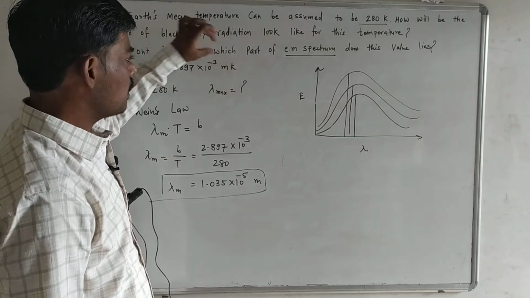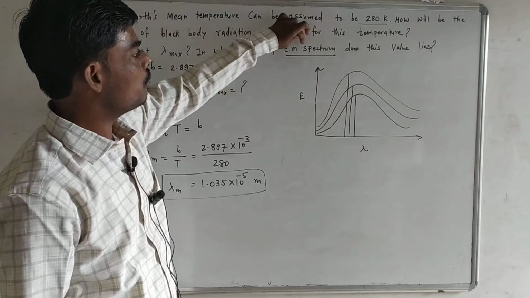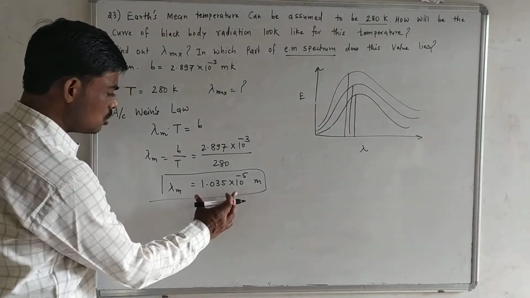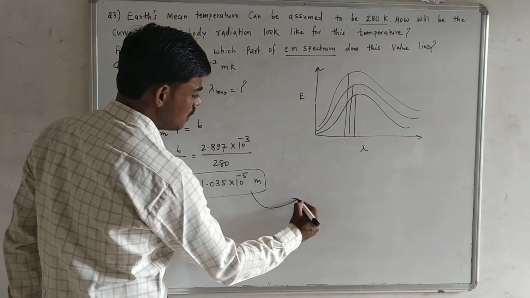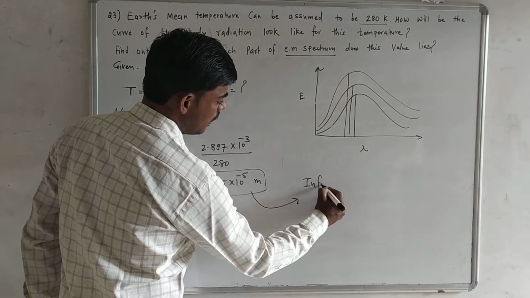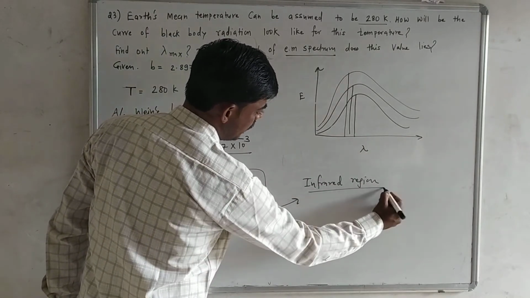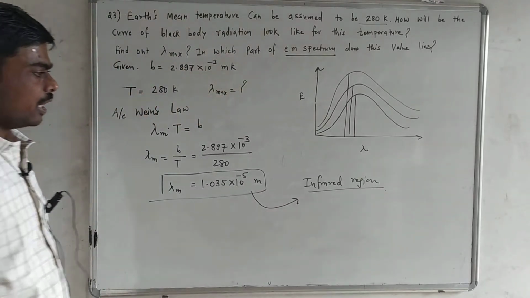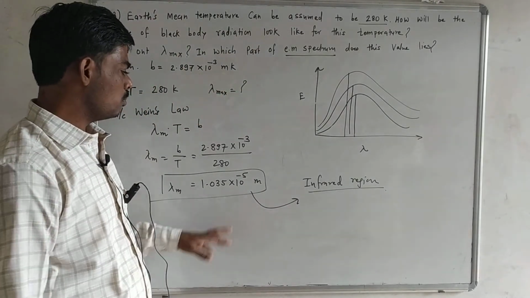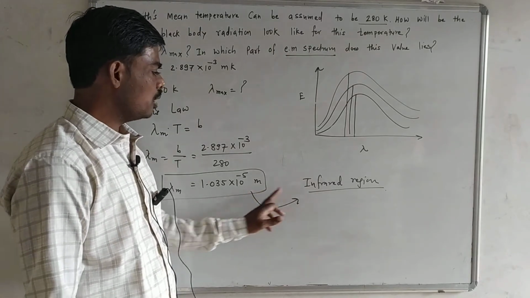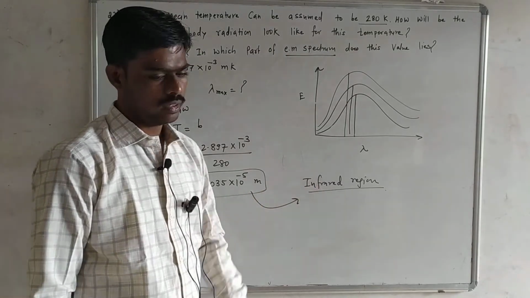Then another question is, in which part of the electromagnetic spectrum does this value lie? So this value lies in the infrared region. In the textbook it is given that it is in the microwave region, but the correct answer is that this value lies in the infrared region. Okay.